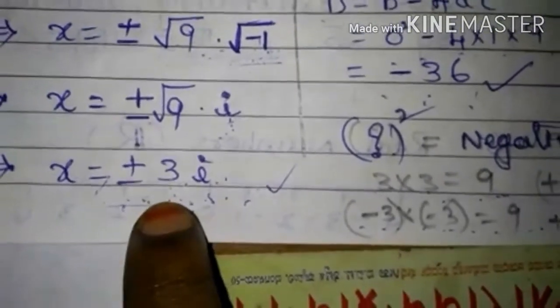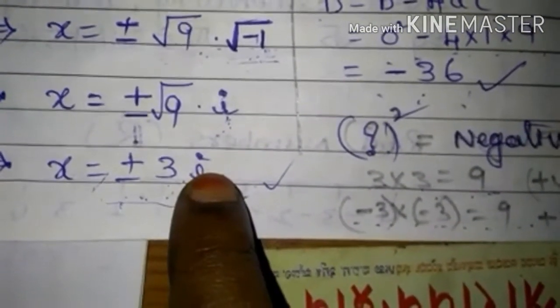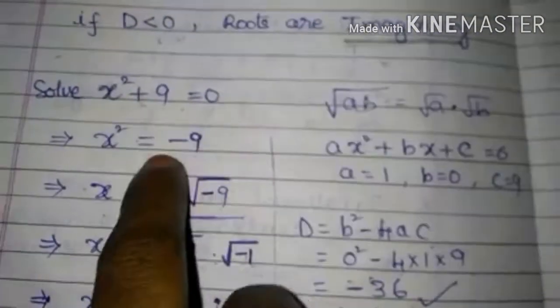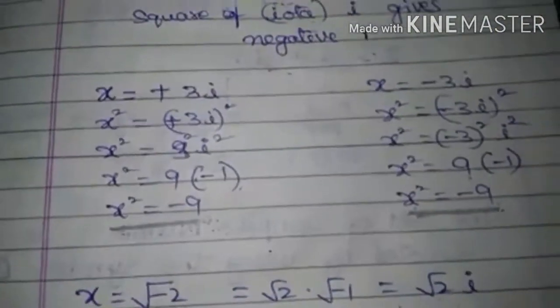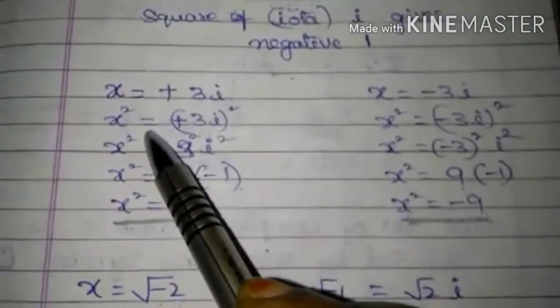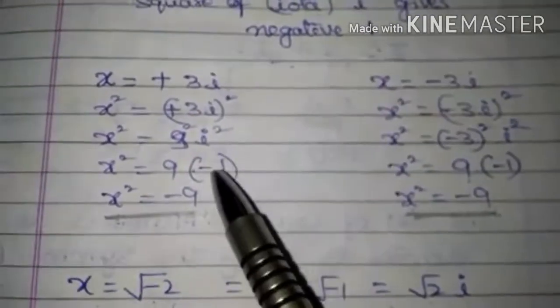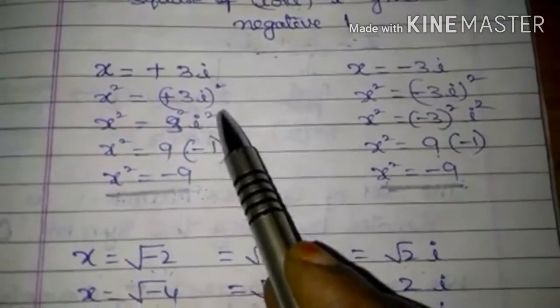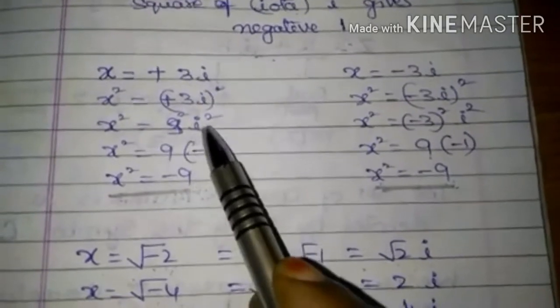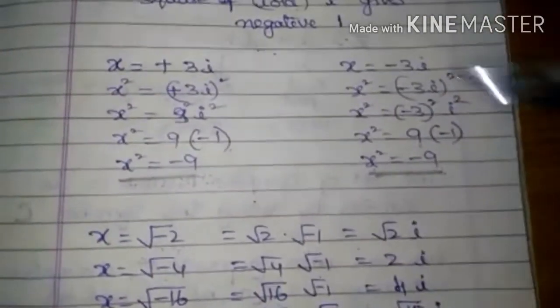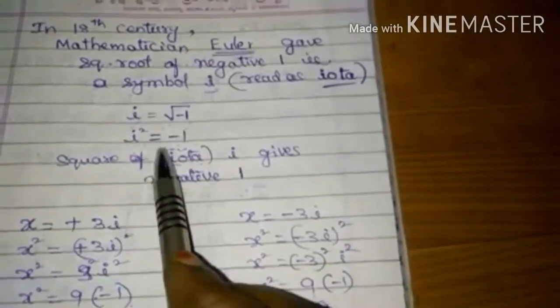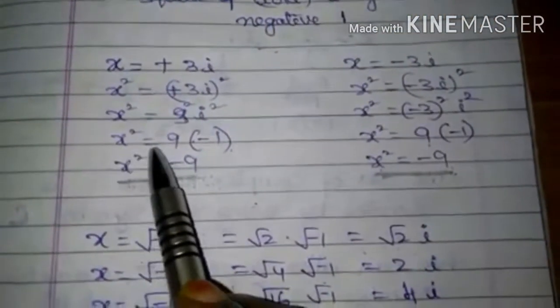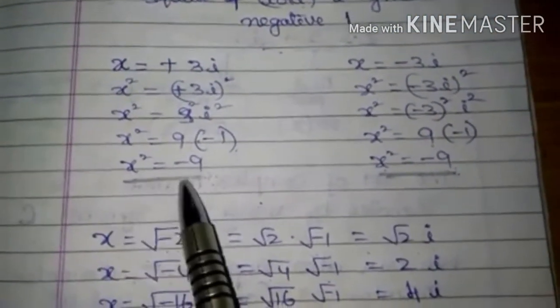Let us check whether plus 3i and minus 3i give x square equal to minus 9. Now x is equal to 3i. Then squaring on both sides gives x square equal to 3i whole square, which means 3 square into i square. The value of 3 square is 9, and i is written as iota. The value of i is root minus 1, so i square equals minus 1. So x square equal to 9 into minus 1, x square equal to minus 9.